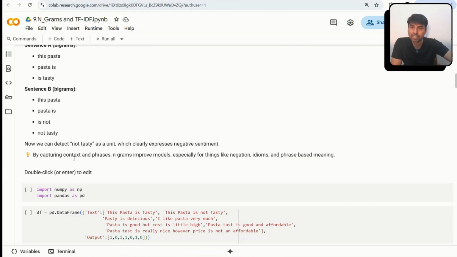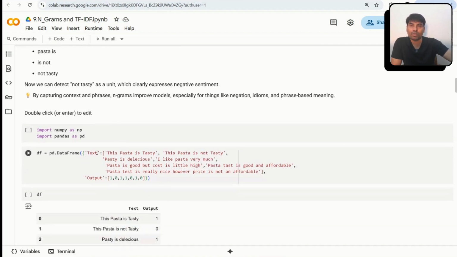By capturing this kind of context phrase, NGram improves the model, because in bag of words it is just a frequency and we are not capturing any order. Here we are capturing the order. So your model will give better prediction, especially for things like negation, idioms, and phrase-based meaning. This is why it is important.